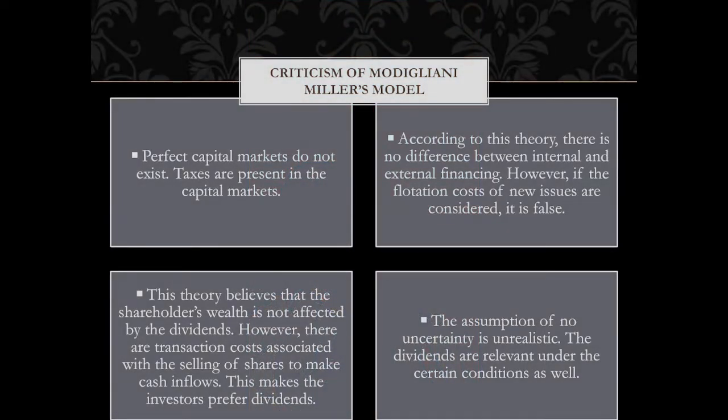So, let us see the criticism of the model: perfect capital markets do not exist, firstly, like even I just told you a while back, and taxes are present, obviously. According to this theory, there is no difference between internal and external financing.